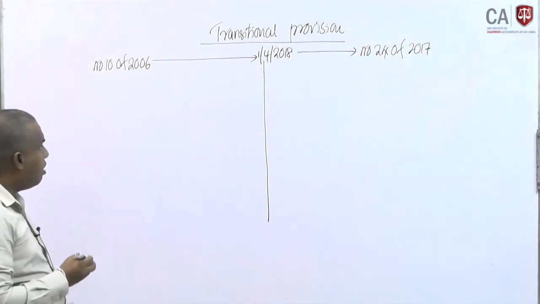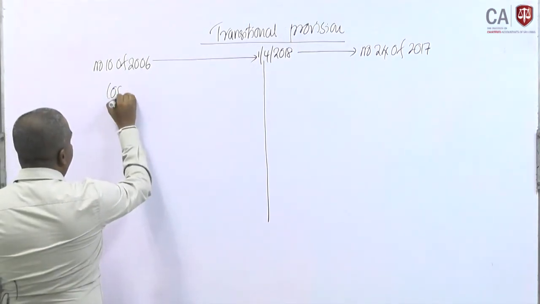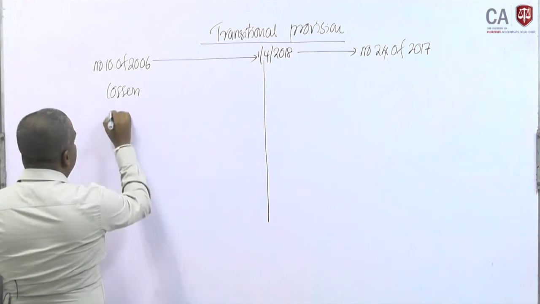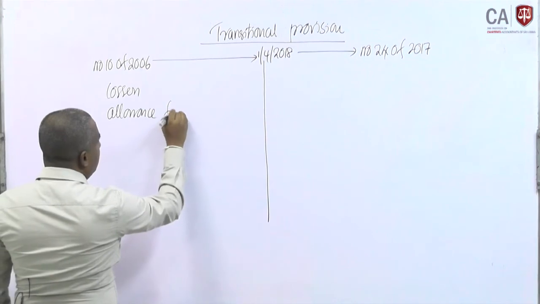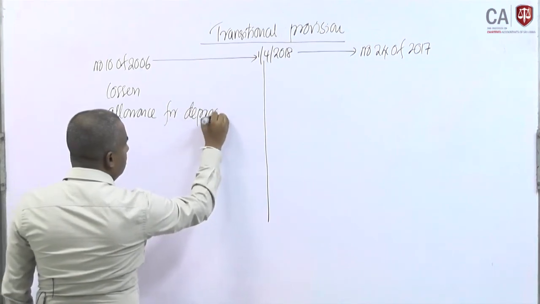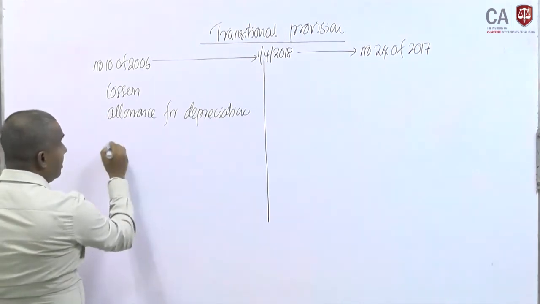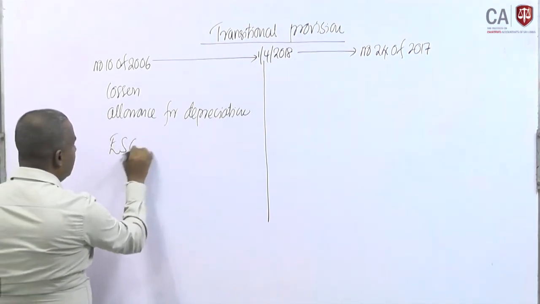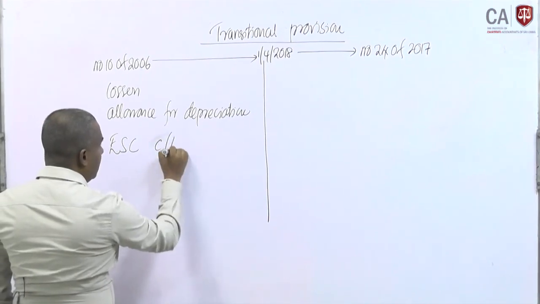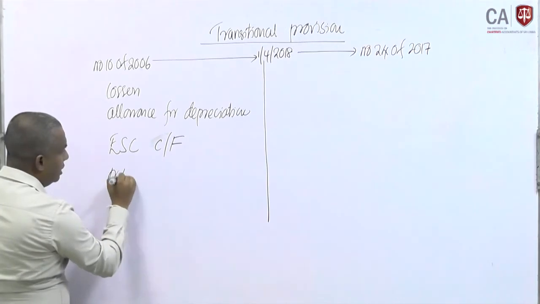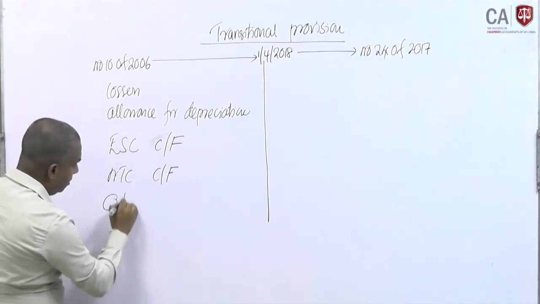Then if you consider some items like losses, allowance for depreciation, then some tax credits like ESC carry forward balances, notional tax credit carry forward balances, some qualified payments.